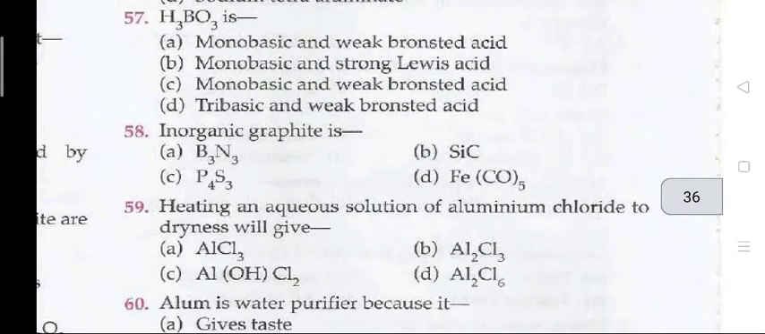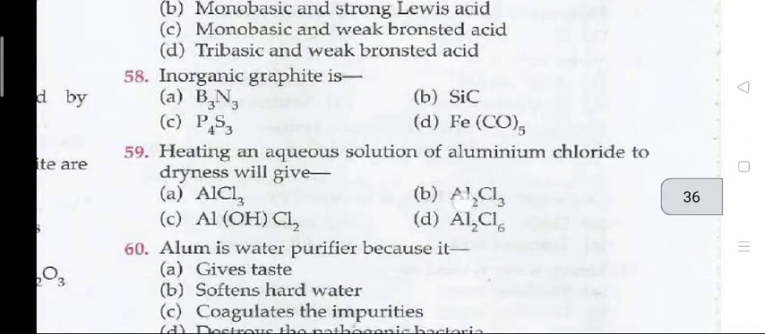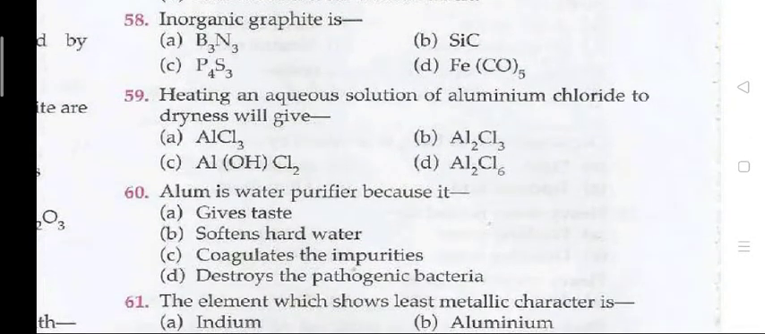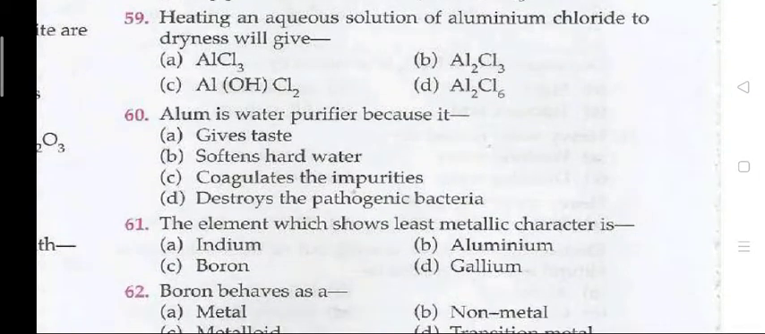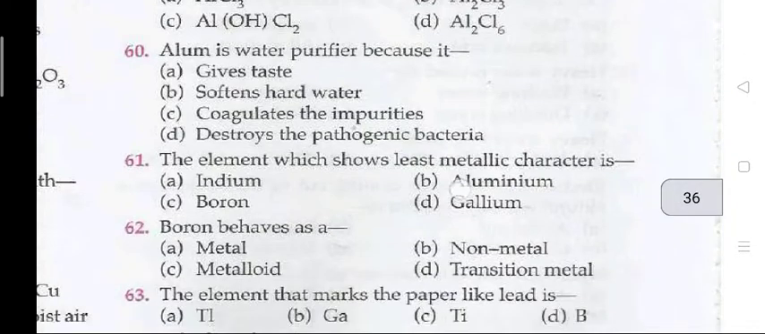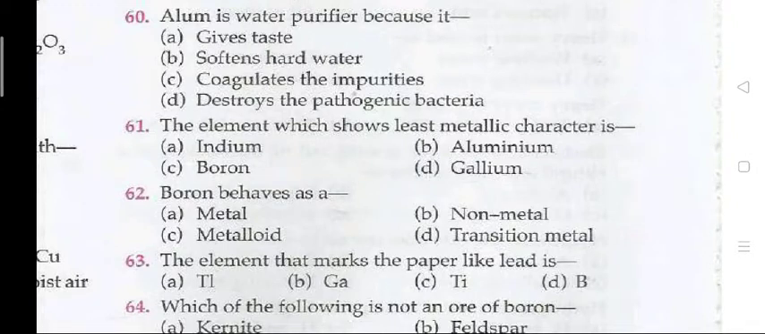57. H3BO3 is. The right answer is C, monobasic and weak Bronsted acid. Question 58. Inorganic graphite is. The right answer is A, B3N3. Question 59. Heating an aqueous solution of aluminium chloride to dryness will give D, Al2Cl6. Question 60. Alum is a water purifier because it. The right answer for 60 is D, that it destroys the pathogenic bacteria.